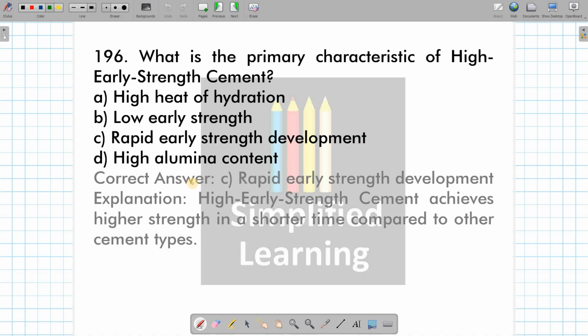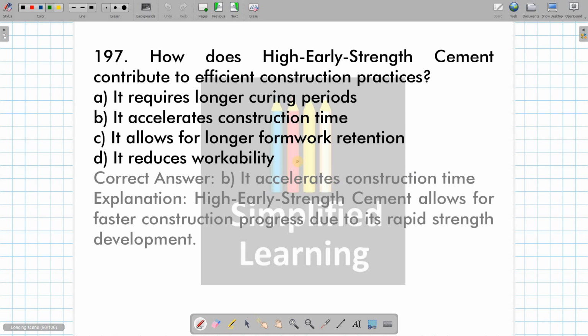What is the primary characteristic of high early strength cement? Okay, rapid early strength development obviously is going to be the answer. And how does high early strength cement contribute to efficient construction practices? It accelerates the construction time. See, early strength is being achieved, less time is getting consumed, thereby it will be reducing the construction time. It accelerates the construction process.